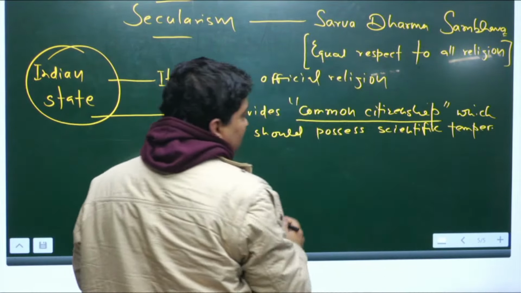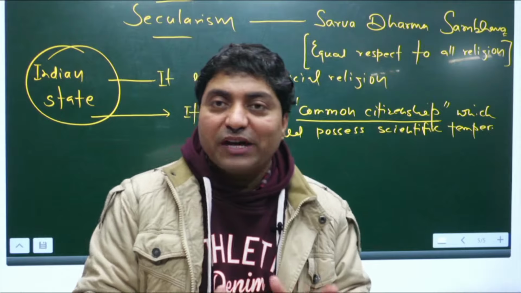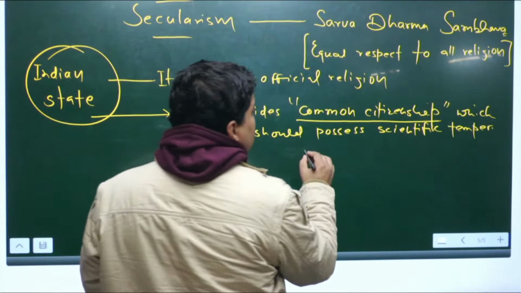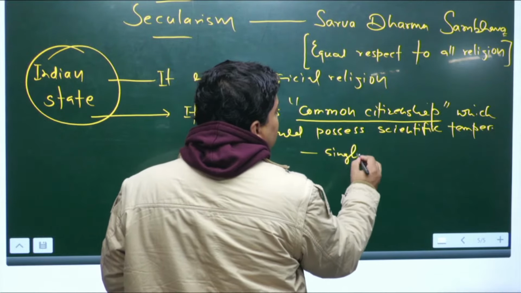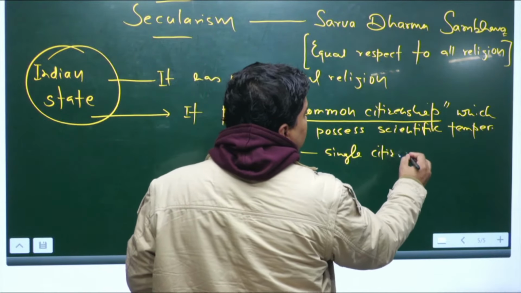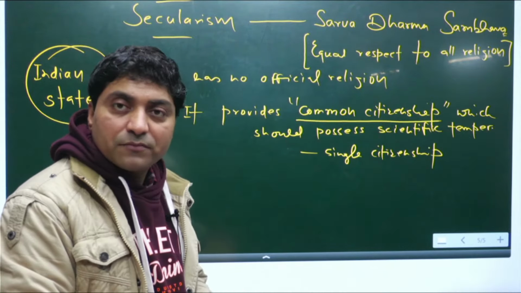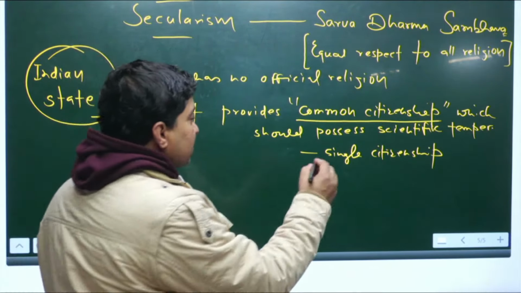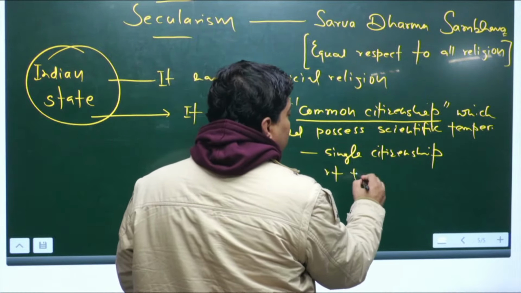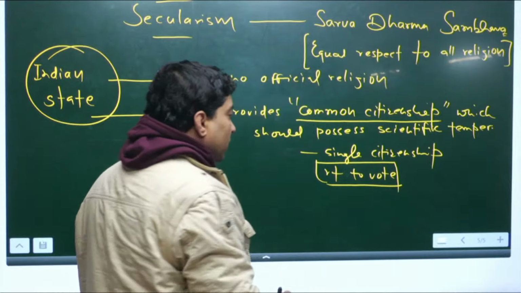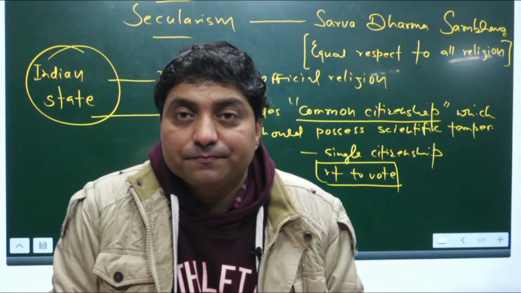The common citizenship India wants to provide: we have single citizenship. We don't follow dual citizenship, right. And for example, the right to vote has been given to everyone without any discrimination, right.